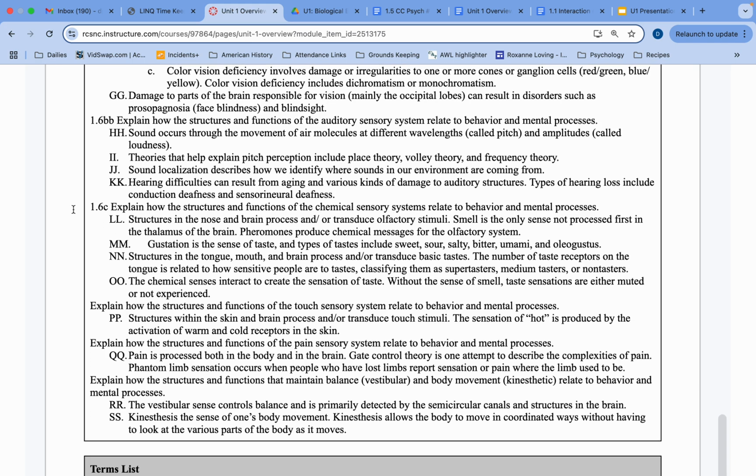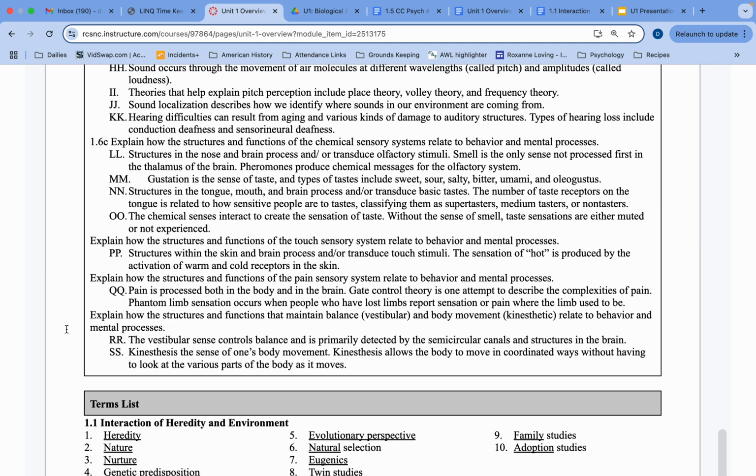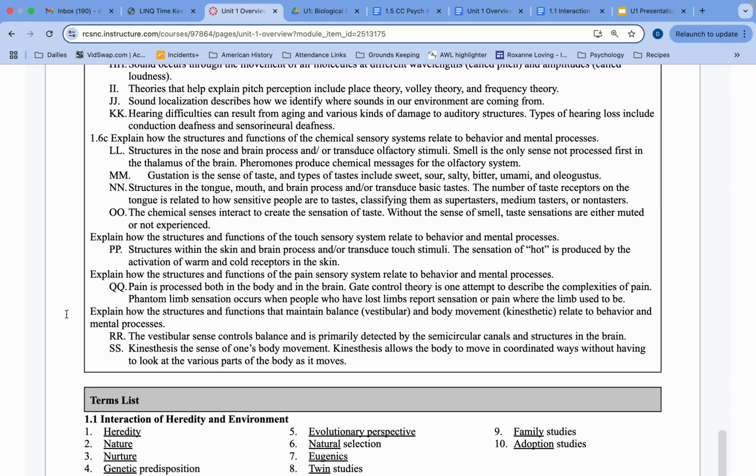We'll break those down. We'll do a little bit less detail on the chemical senses, which is taste or gustation and smell or olfaction, but we'll talk about those structures a little bit as well. And the touch system, we'll discuss that, as well as pain. We'll discuss that as well and explain how maintain balance, your vestibular sense, as well as your body movement, your